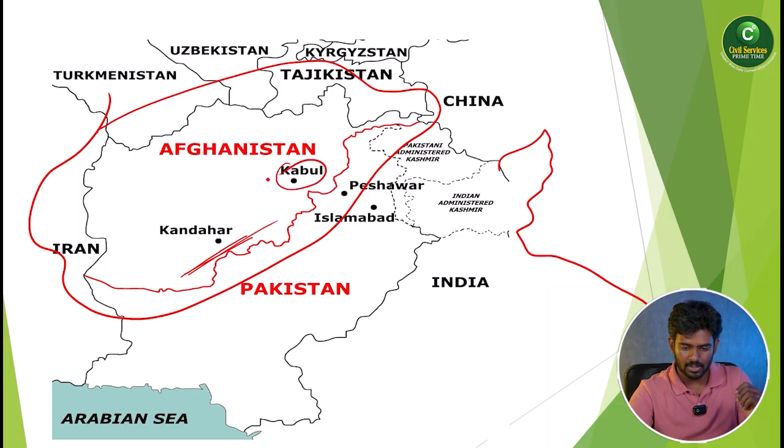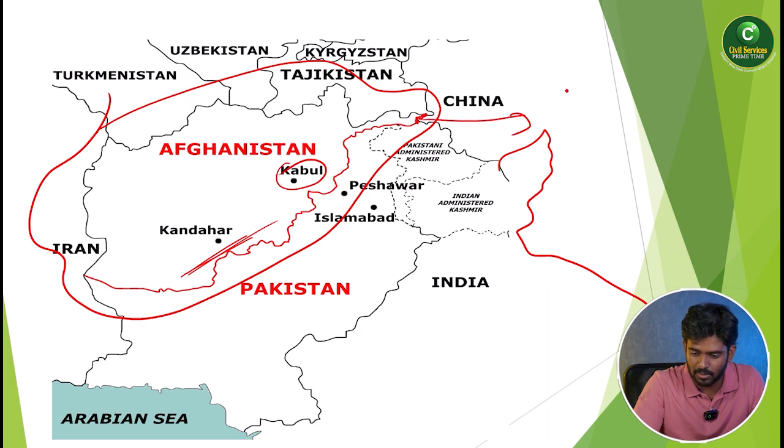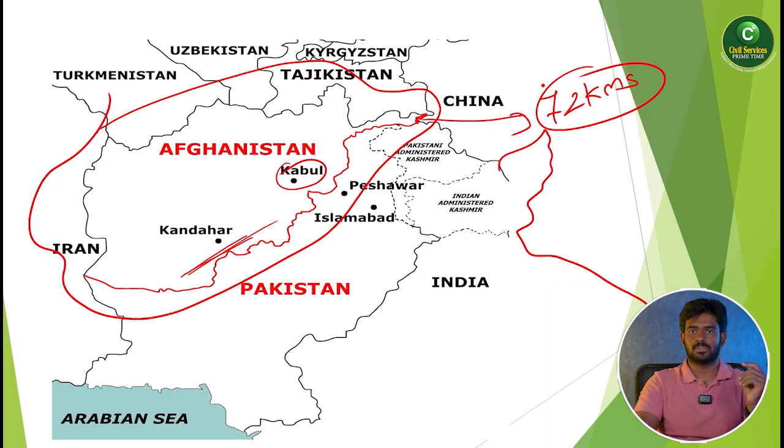Kabul is here. The main river in Afghanistan is the Kabul River. Afghanistan is a landlocked country which has borders with Iran, Turkmenistan, Uzbekistan, and Tajikistan, and even Pakistan. And you can see here, Afghanistan and India have a border, which is 72 kilometers. Don't confuse: India also has a border with Afghanistan, which is 72 kilometers.